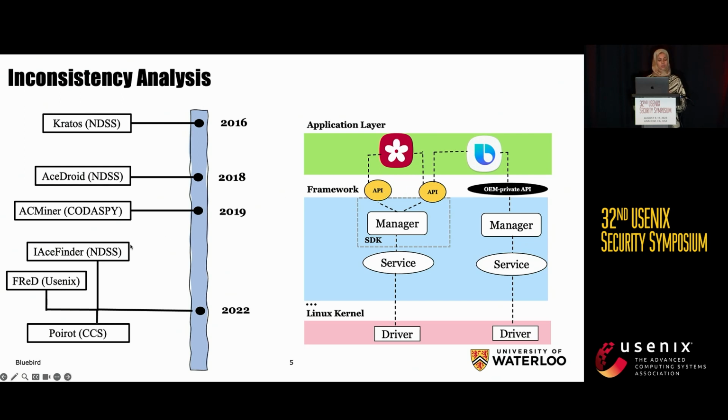IA's Finder performs cross Java and native inconsistency analysis, and Fred performs inconsistency analysis across APIs that lead to files and files access control. WoW, which was also proposed last year, performs inconsistency analysis via probabilistic inference. It assumes that access control to resources is not certain, so it uses probabilistic inference to resolve the inconsistency.